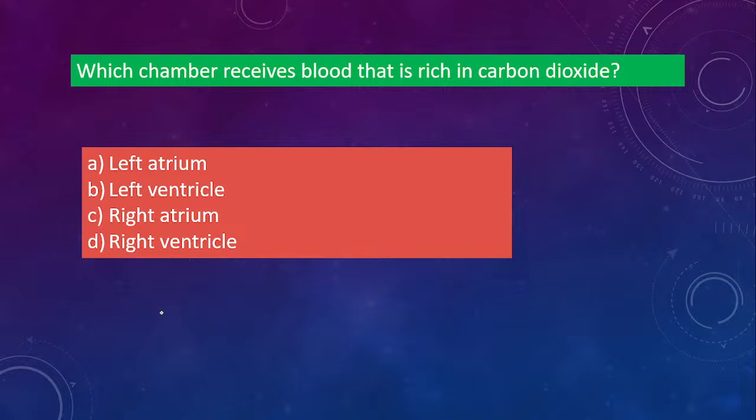Okay, so the correct answer will be option C. Yes, very good. So C is the correct answer, that is right atrium. Not the left atrium, it is also at the top, but it is not the left atrium, it is the right atrium. So you know the functions. Where is the oxygenated blood and deoxygenated blood received? In the heart. So it is carbon dioxide, that means we are talking about deoxygenated blood. Who brings deoxygenated blood? Veins bring it. Okay, so that way you remember.